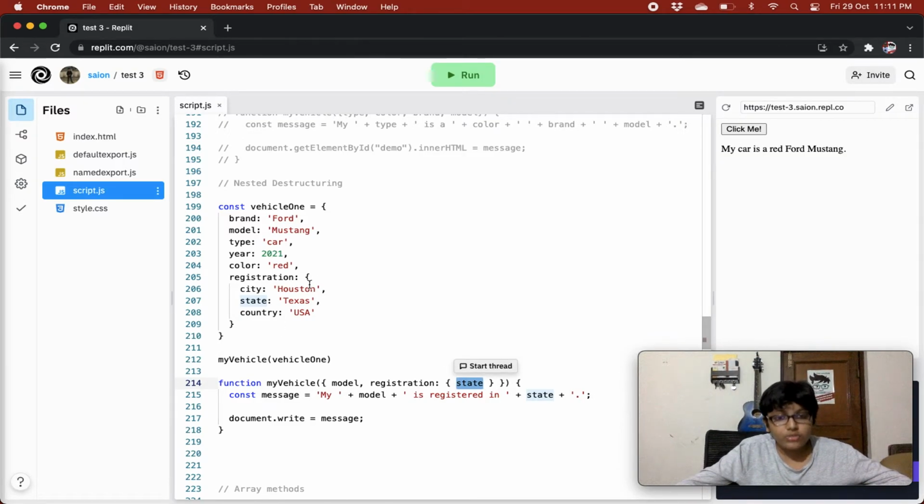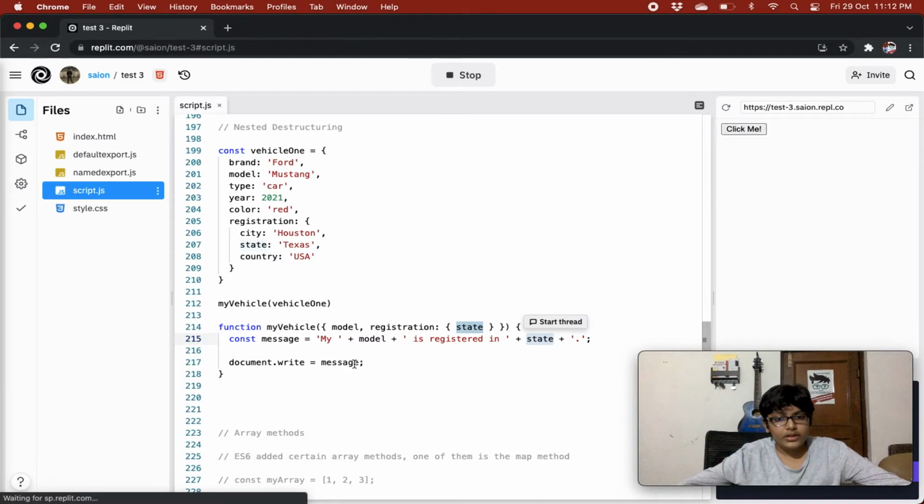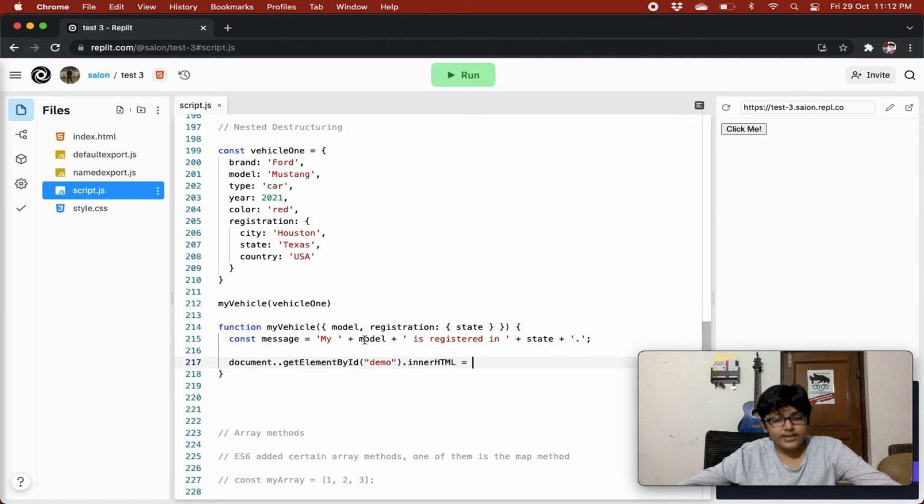So it will match the values. You found a state variable over here, and the state property had the value Texas, so set its value to Texas. Now it will show my model. So my Mustang is registered in state, that is Texas. It will not write it right now because I'm using this bad syntax.